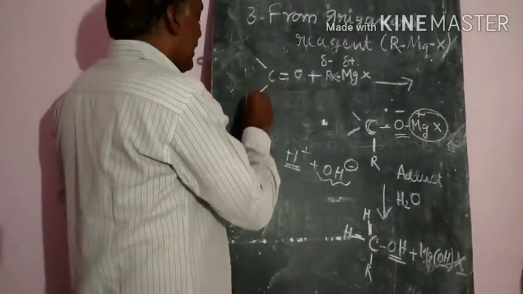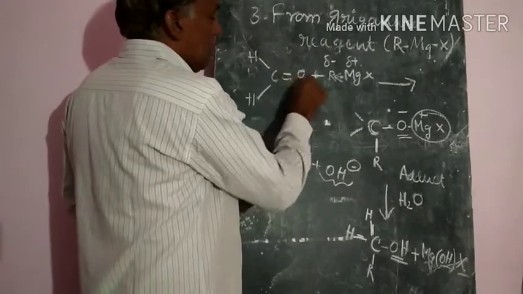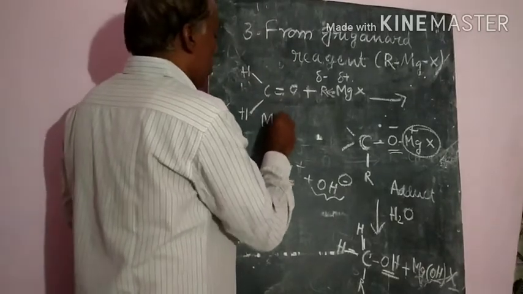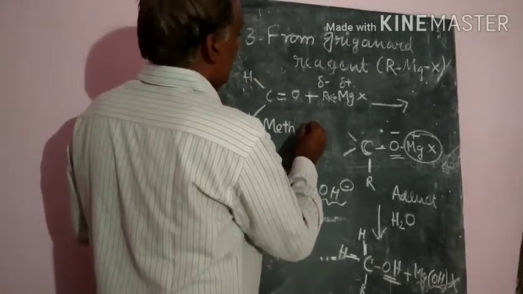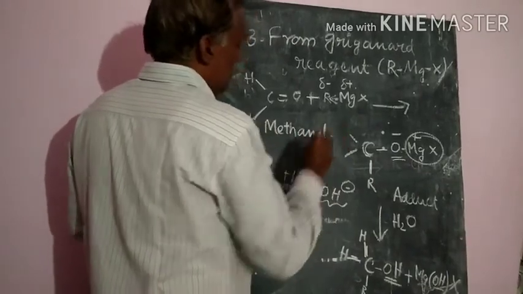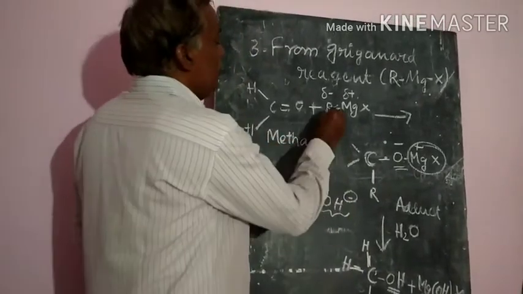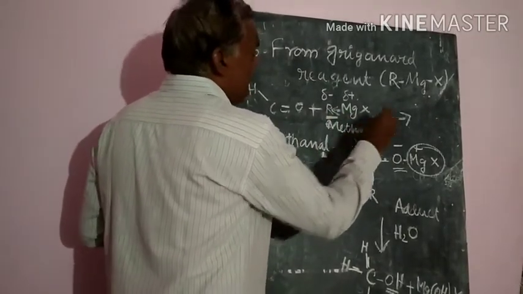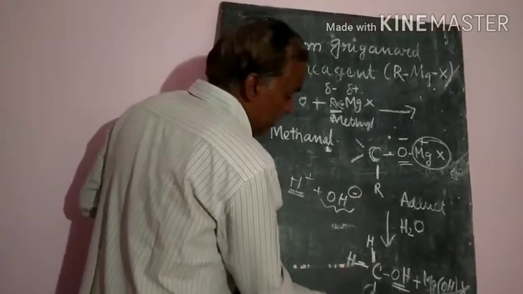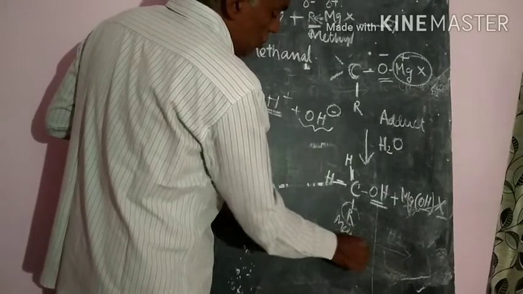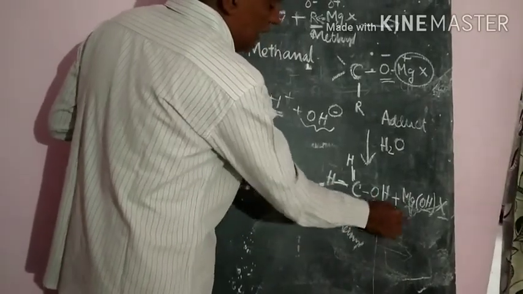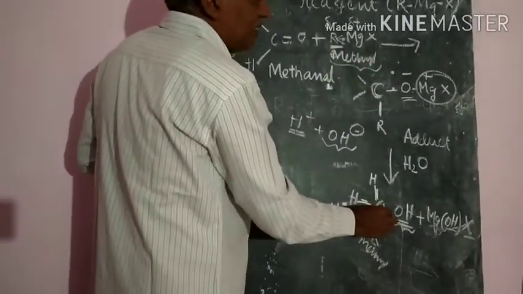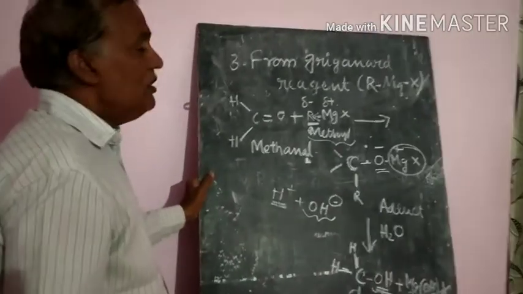Suppose you take H and H, that means the carbonyl group contains two hydrogens, that is methanal, the aldehyde. If you take methyl magnesium halide here, methyl group will be added, so you will get a two carbon alcohol.